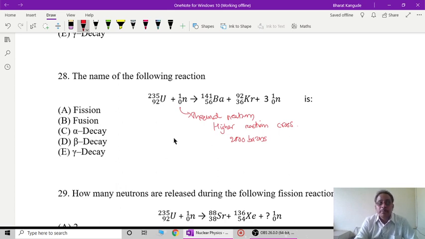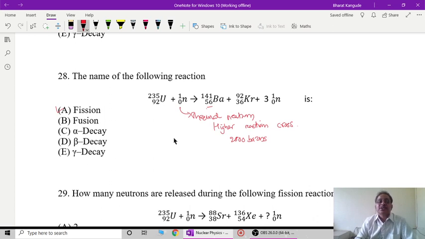It becomes a compound nucleus, a bit unstable, and after some time it gets broken into two parts, that is 56 Ba141 and 36 Kr92. So these are the nuclei in the middle range, and along with that, three more new neutrons are produced in this process, and this is the reaction which is called as the fundamental fission reaction, where a heavy nucleus is spontaneously broken into two lighter nuclei.